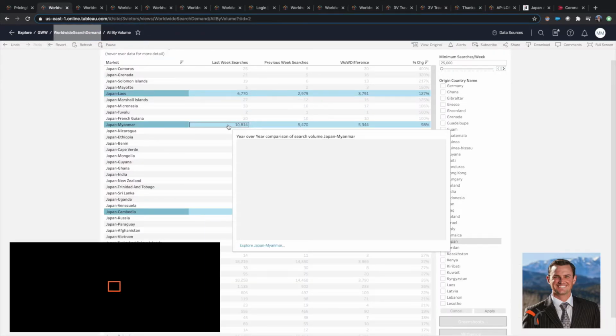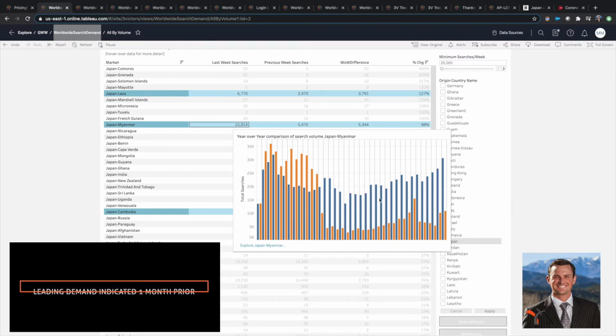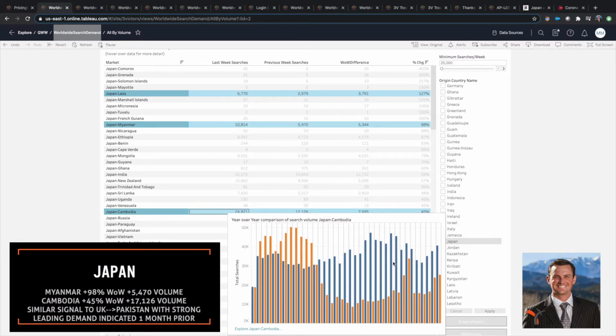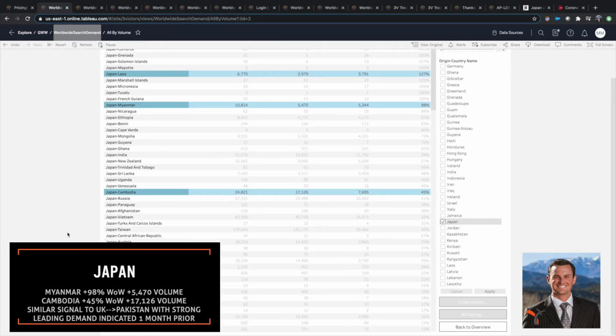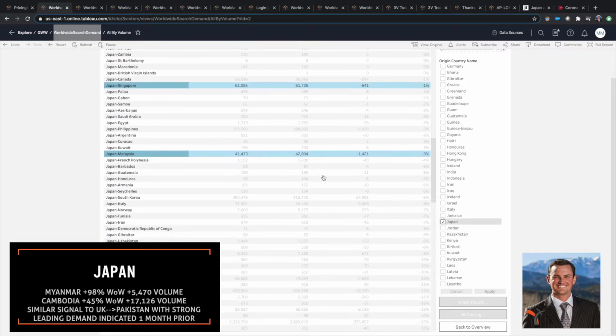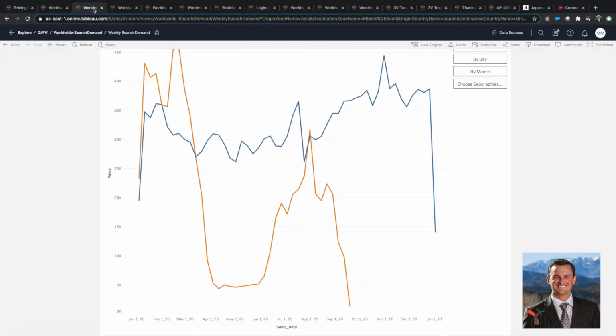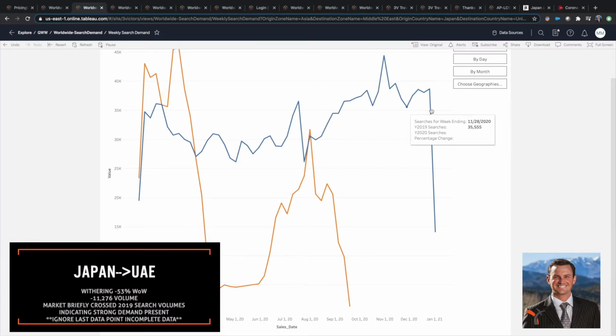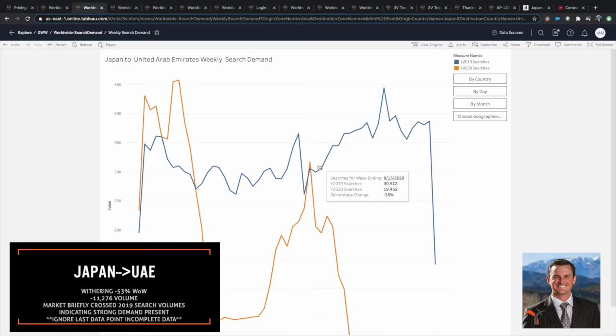Taking a look into the Japanese markets, you can see that as Japan is looking to reopen certain corridors to a limited type of travel, the data indicates that pent-up demand is sitting around some of these markets. Similar to UK to Pakistan, search is sending an early signal that Japanese consumers are looking to move once deemed available and/or safe by the government. Looking at the Japan to UAE market, you can see where search volumes briefly crossed 2019 volumes week ending 8/1 of 2020, before falling off and creating a technical head and shoulders chart pattern.